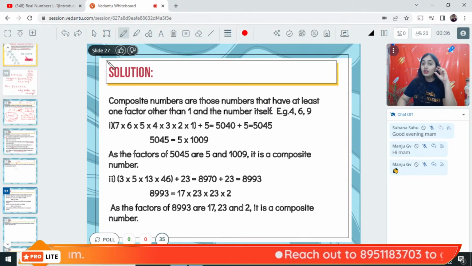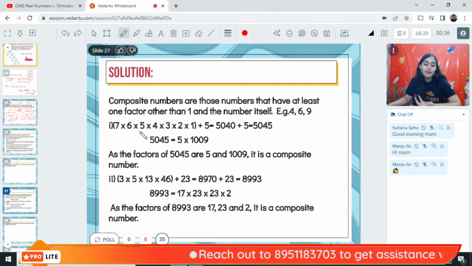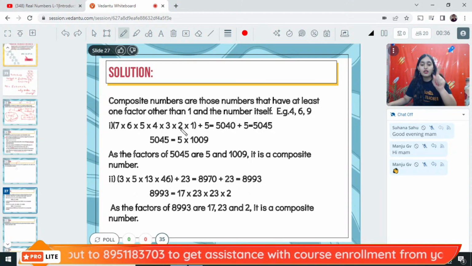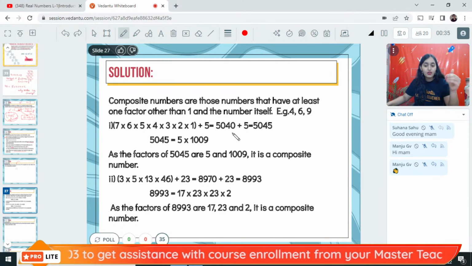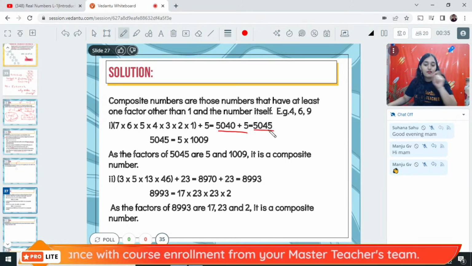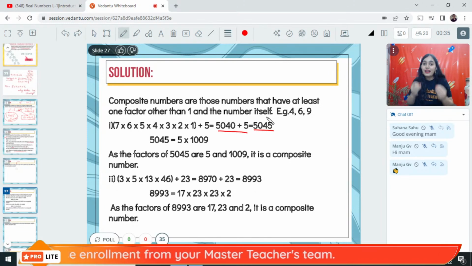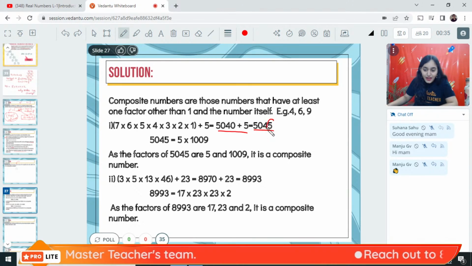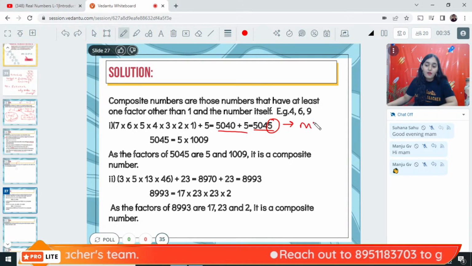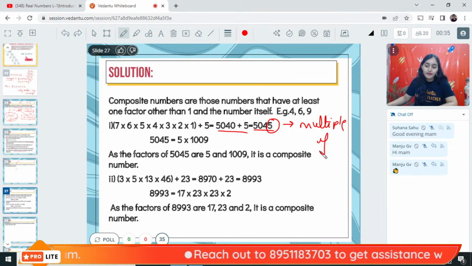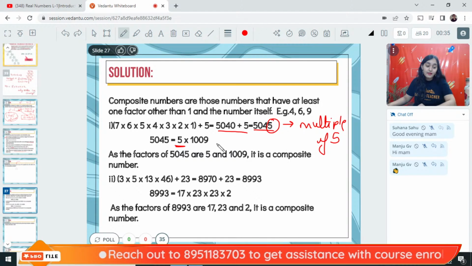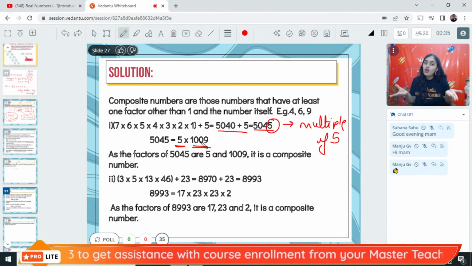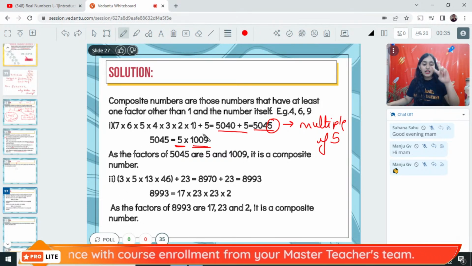First of all, we need to know the value of this number, to determine whether it is prime or composite. So let us multiply 7 into 6 into 5 into 4 into 3 into 2 into 1, which is 5040. When we add 5, we will get 5045. Now, let us try to find out the factors of 5045. Since it has 5 in the unit digit, it is obviously a multiple of 5. So 5 is definitely a factor. If 5 is a factor and the remaining portion 1009 is a factor, then it is a composite number because it has more than 2 factors.